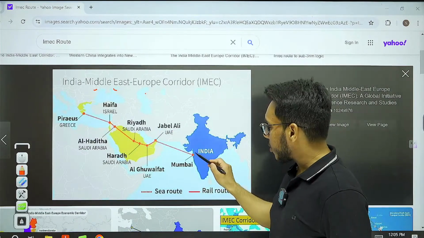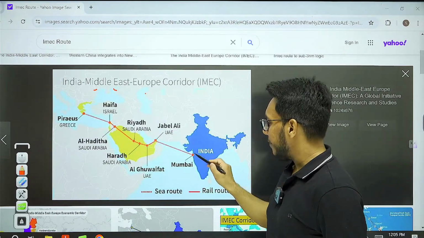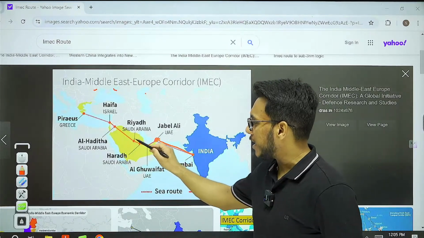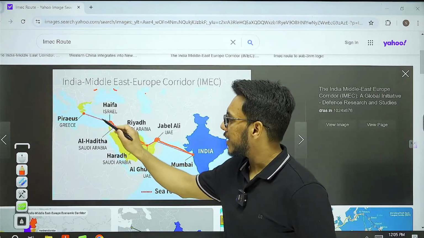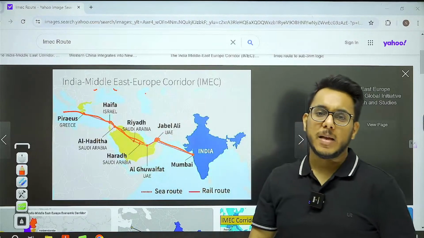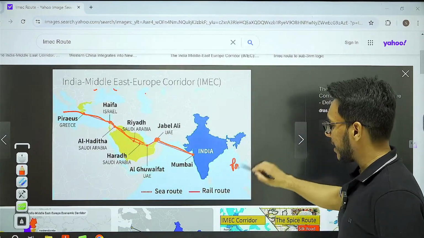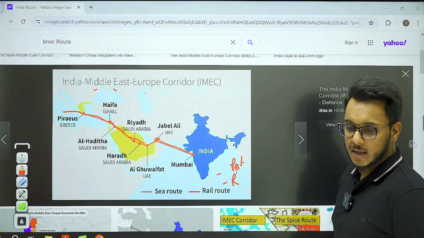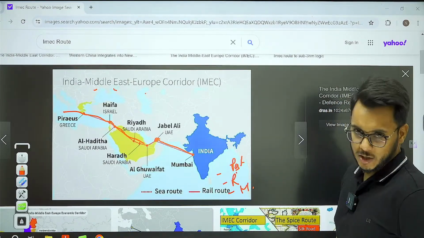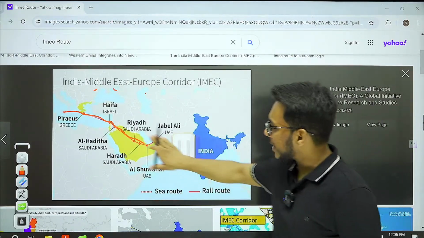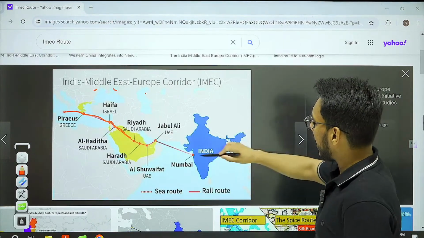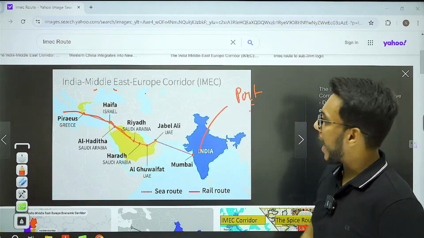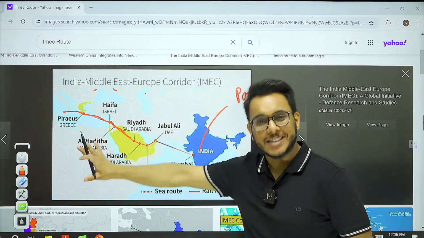Now, why this particular port? India will be connected with the UAE, then within the UAE, Saudi Arabia, Israel, this particular network will be made. Ports will be constructed across these countries. Railways will be constructed. Highways will be constructed. For this IMEC corridor, India is constructing a new port, and for that, this particular port is important.